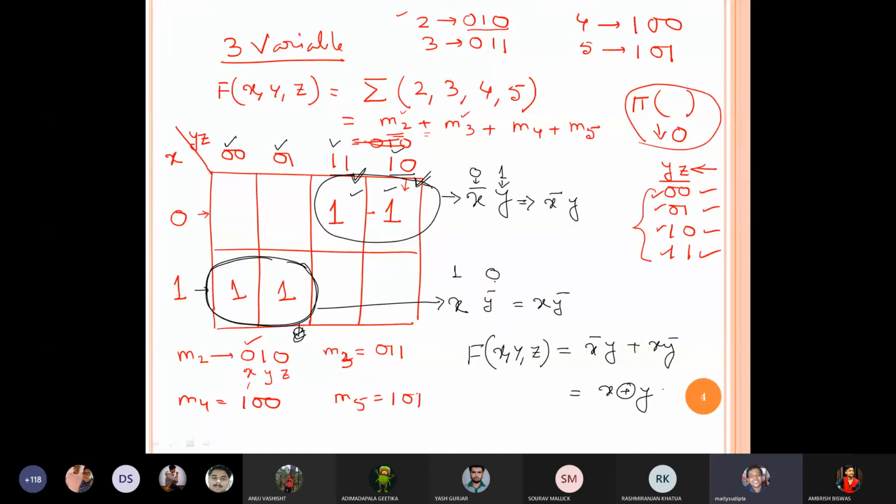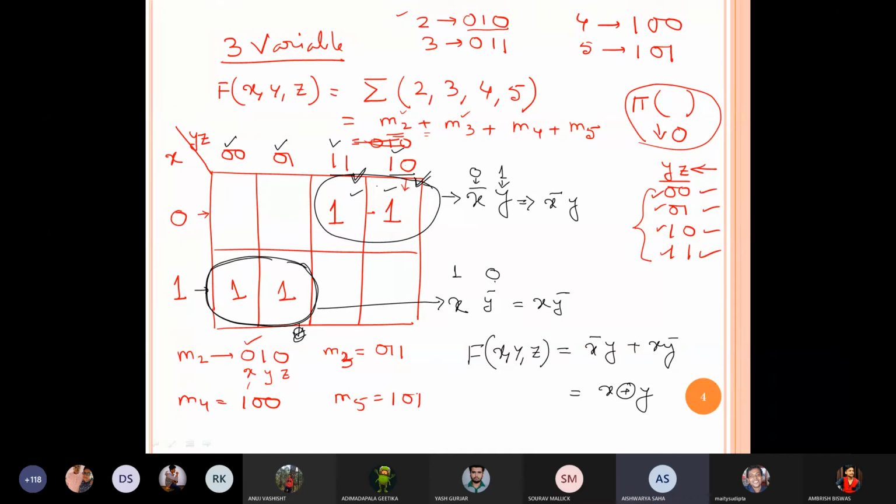Is it clear? Sir, I have a question. We have inputted the value of YZ 1 1 in the third column, and the value of YZ 1 0 in the fourth column.